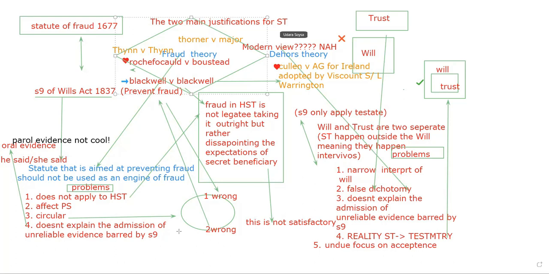So we cannot accept compromising parliamentary supremacy to prevent fraud. It is circular: one fraud to stop another fraud. Finally, it doesn't explain the admissibility of unreliable evidence barred by section 9. This is it, right? Fraud theory says a statute aimed at preventing fraud should not be used to commit fraud, but there are 4 big problems, and this is not at all satisfactory.